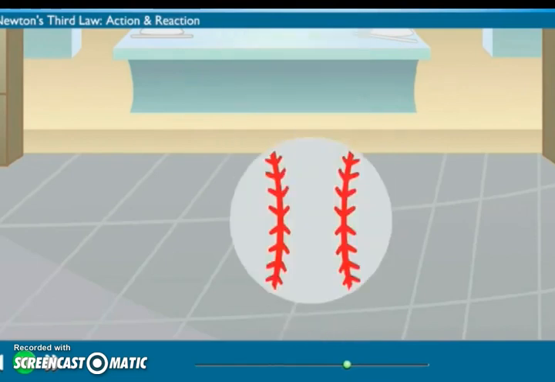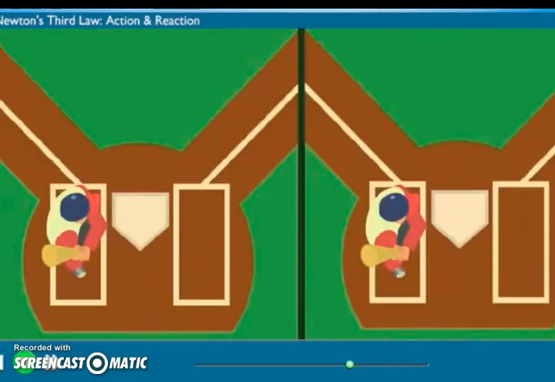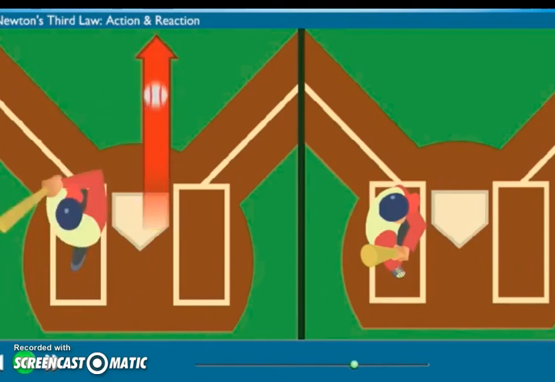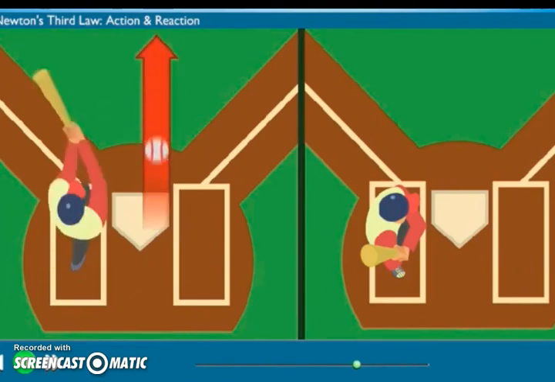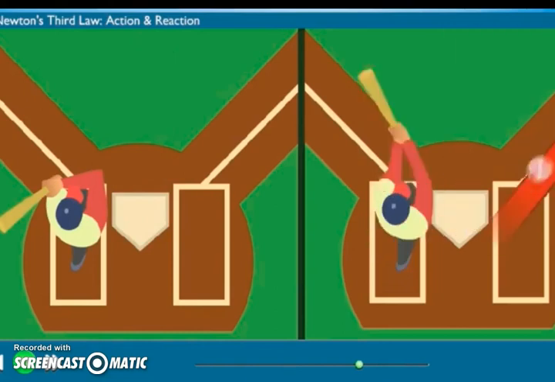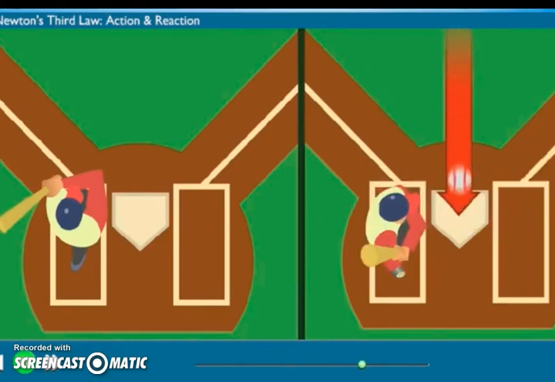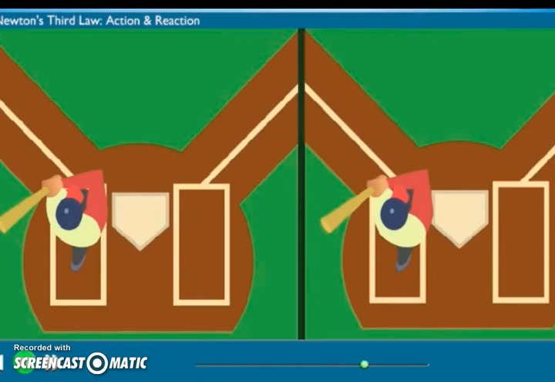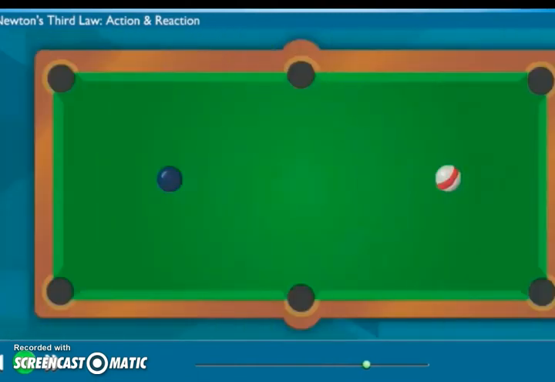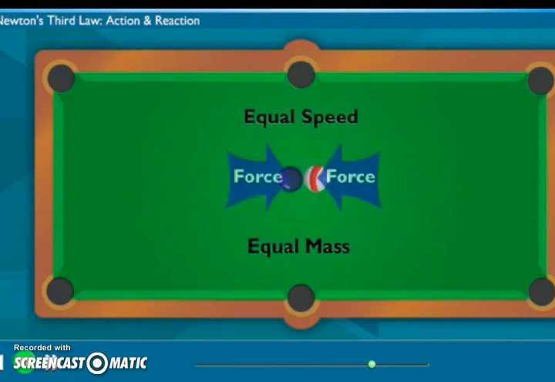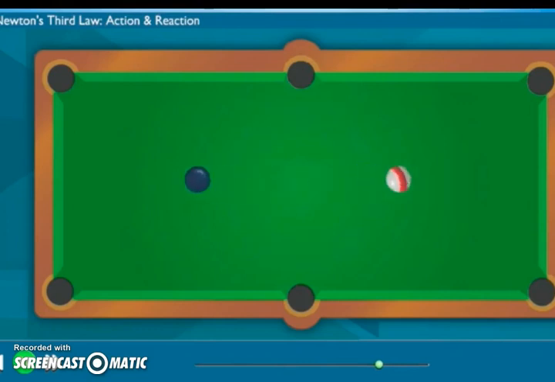How about when a baseball bat hits a ball? Yep, both objects hit each other with equal force in different directions. The ball goes flying because it's smaller. The way the bat is moving when it hits can make the ball go in different directions. And what happens when two things that are the same mass collide? Like two pool balls? Well, what do you think? Well, they hit each other with the same force. And the forces press in different directions, so they have the same acceleration?